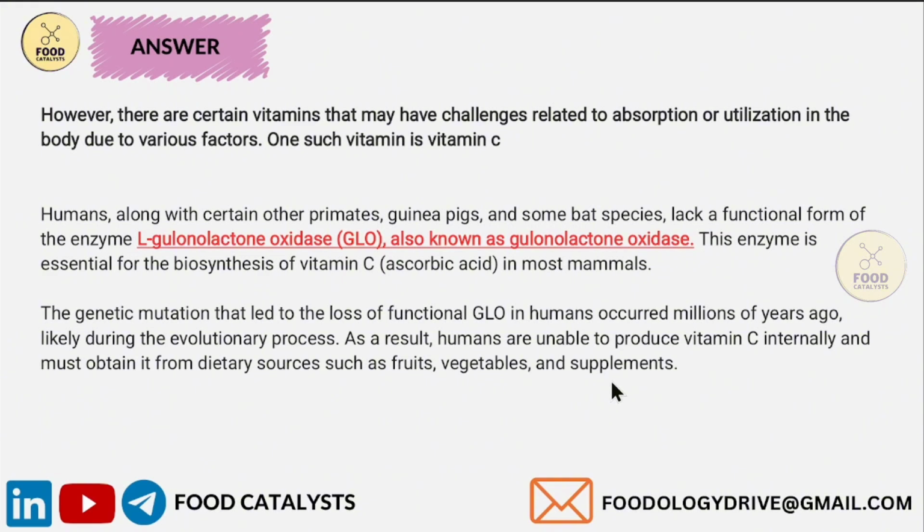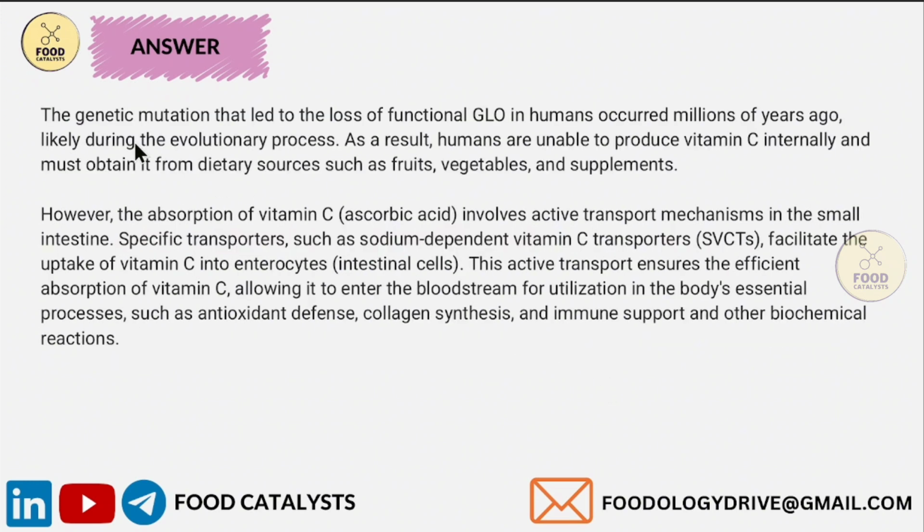So once we take vitamin C through dietary means, how is it absorbed? The absorption of vitamin C, that is ascorbic acid, involves an active transport mechanism in the small intestine. The specific transporters are sodium dependent vitamin C transporters, shortly called SVCTs. This transporter facilitates the uptake of vitamin C into enterocytes, that is intestinal cells.